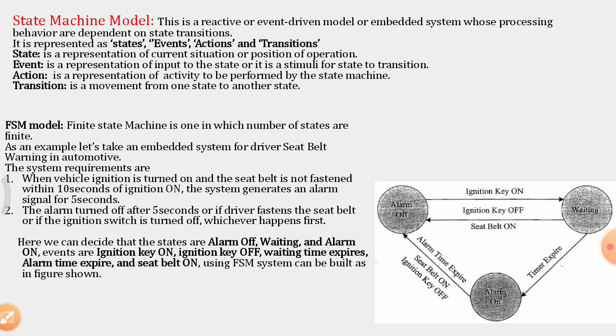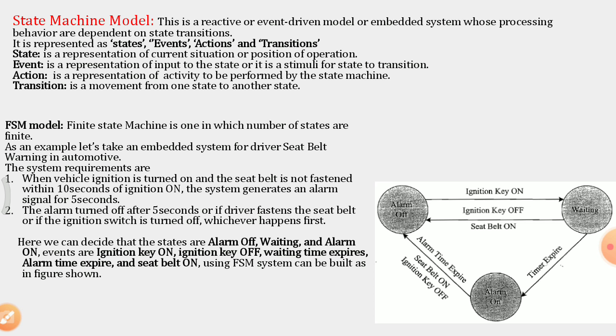Because whenever ignition is turned on, it is waiting for the seat belt, for 10 seconds. In those 10 seconds, it will check whether the seat belt is fastened or the ignition key is off. If the 10 seconds expire, then the transition takes it from the waiting state to the alarm on state. Then the alarm gets turned on.